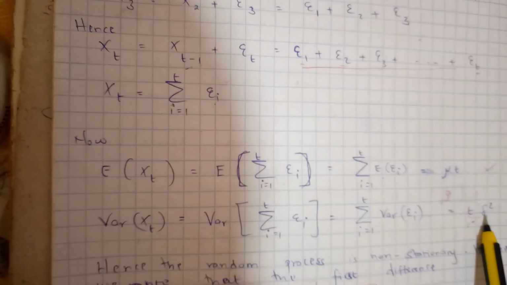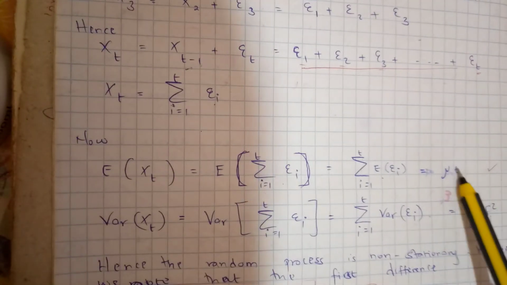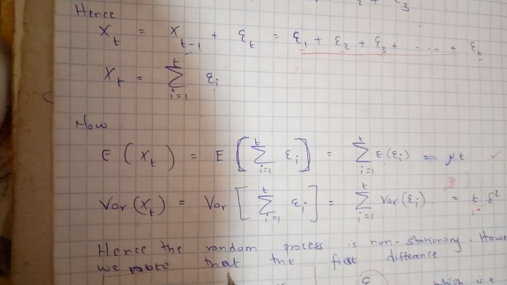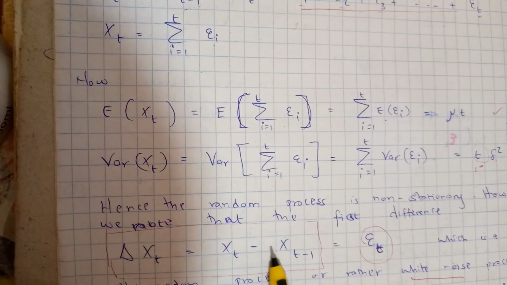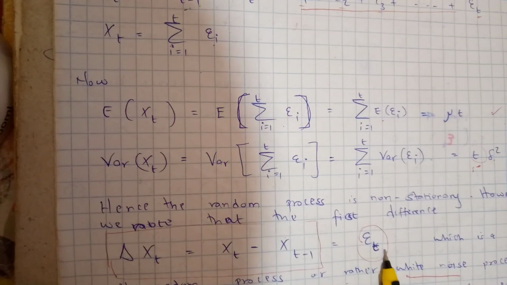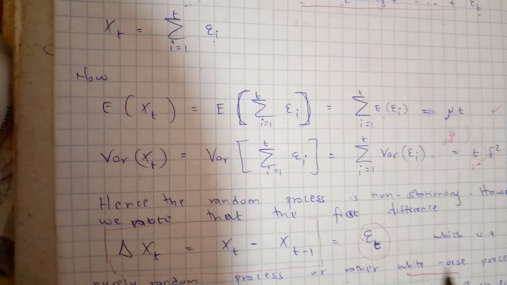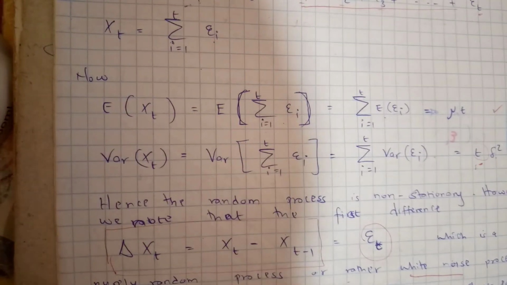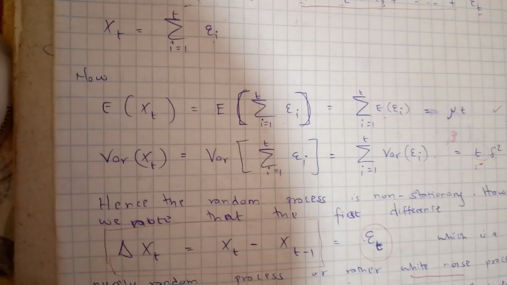Actually, the process is non-stationary. Why? We can see it depends on t. Hence, the process is non-stationary. However, we note that the first difference, that is x t minus x t minus 1, gives epsilon t, which is actually a white noise, a purely random process, and it is stationary. So we can say that a random walk is a non-stationary process. However, differencing it the first time will make it stationary.